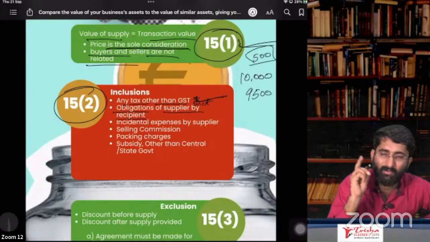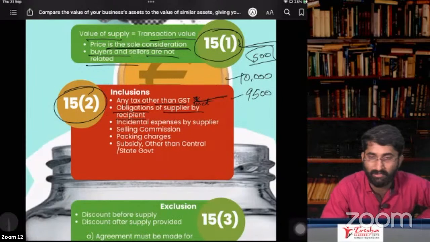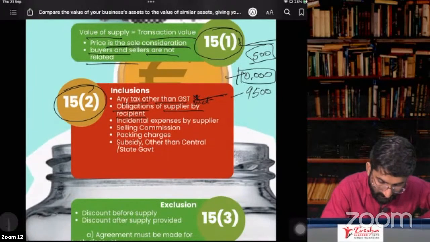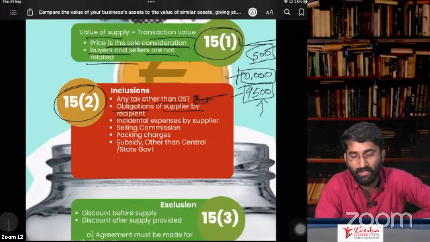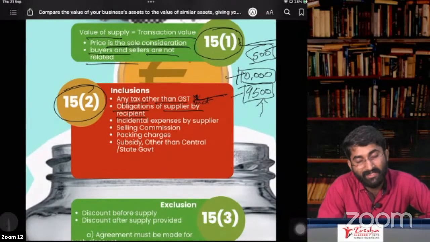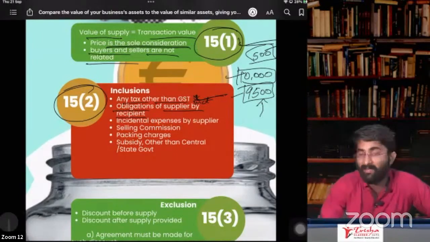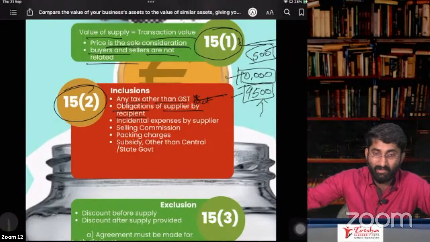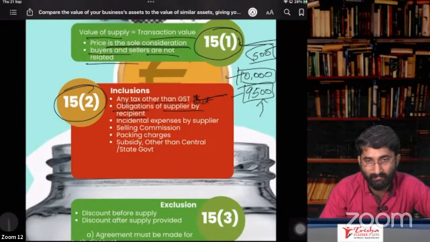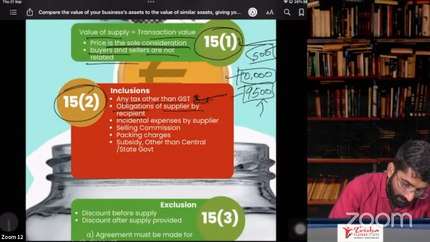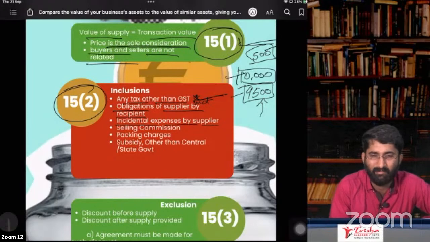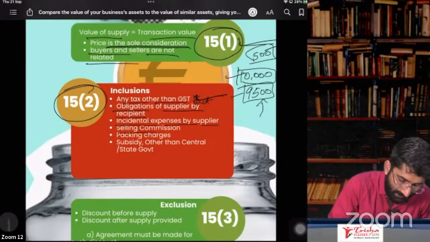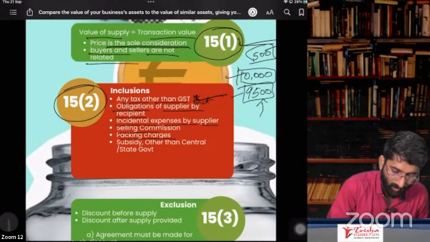Now GST is on what amount? 9,500 or 10,000? It is on 10,000. That means this 500 has to be included in this 9,500. The price which I have paid you is 9,500, but 500 extra I paid to the carrier guy. That 500 is also required to be included. Next, incidental expenses by the supplier. Incidental expenses mean insurance, carrier, packing, selling commission, packing charges, all these things are